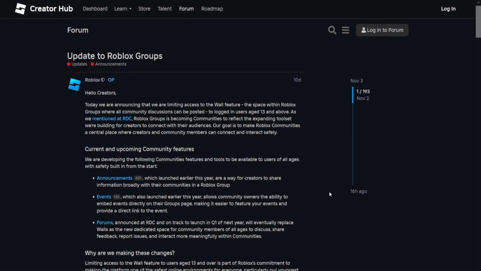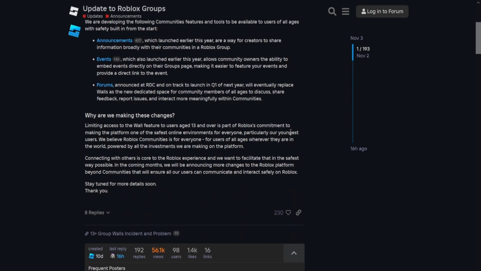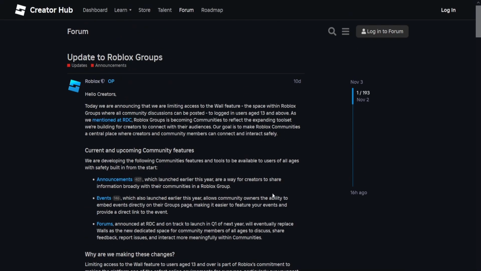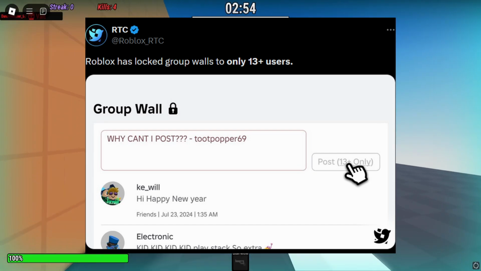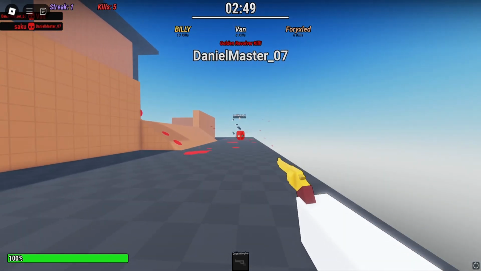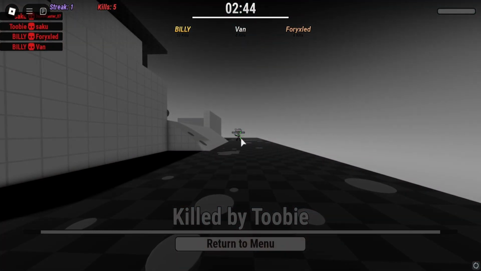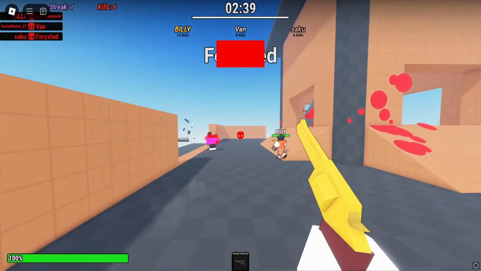Another good update though is Roblox removing the ability for players under the age of 13 to send and, I believe, read group wall messages, which is great, as I don't see a lot of people use it or read it unless it's those weirdos in the weird groups, you know. But yeah, this of course is another great safety feature. It's a giant plus, and it's definitely in the right direction. So good job, Roblox, on that. Kudos to you. And this is also, I assume, in preparation for the rebranding of groups to communities soon, which will be interesting for sure. Hopefully there's more moderation and safety features to that as well, because the big rebranding is going to be huge. But that's good that they're at least doing something.